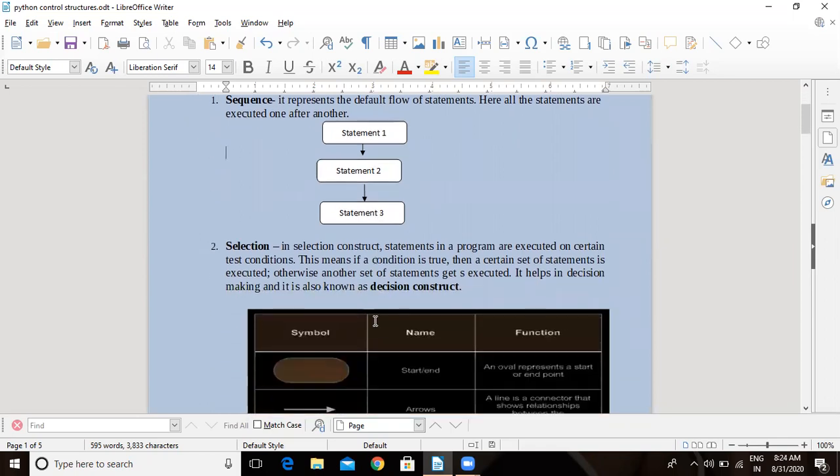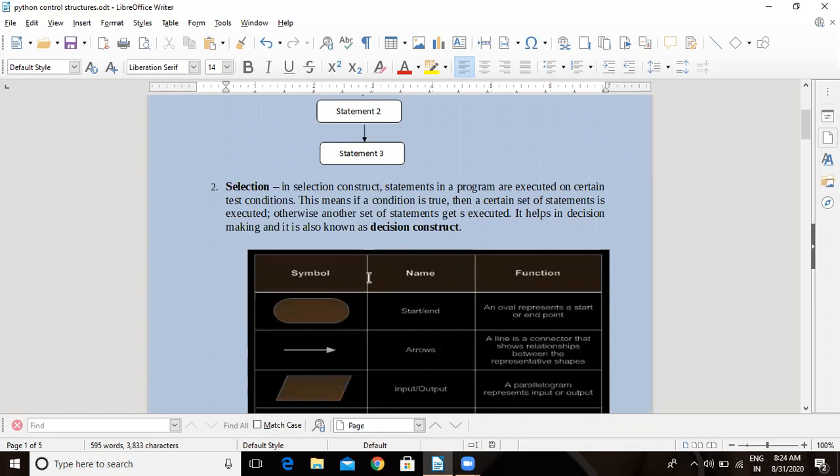The next is selection. In selection, we have to take some decisions. There are certain programs in which you have to take the decision. Suppose we are asking percentage marks from the user. Percentage marks will decide whether the student is passing or failing. If the marks are greater than or equal to 33, the student will pass. Otherwise, the student will fail. Not only this, but so many conditions we have. Suppose a student is passing, with which grade he is passing, and so on.